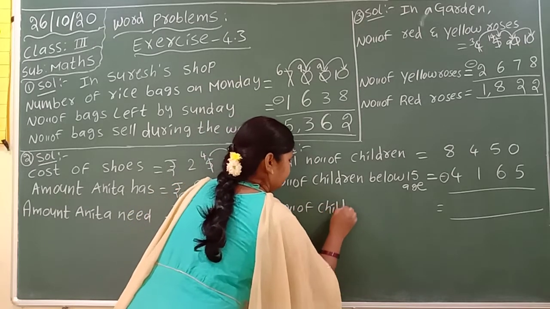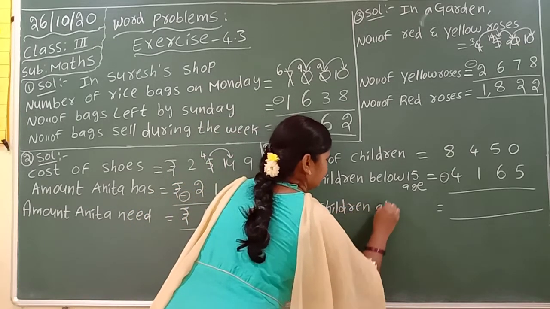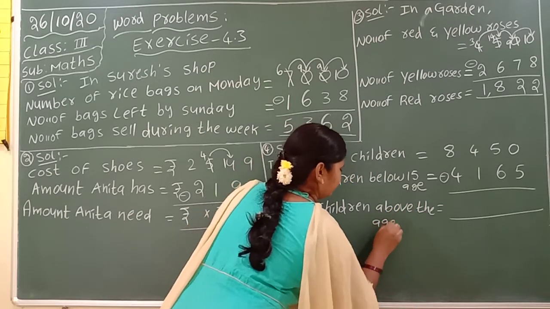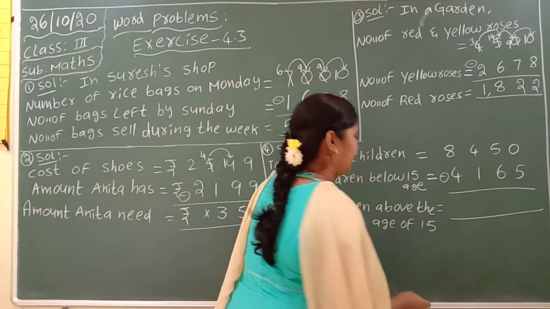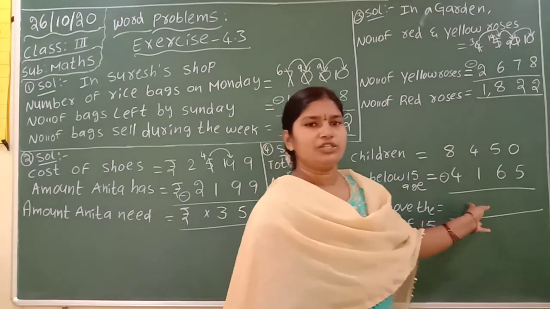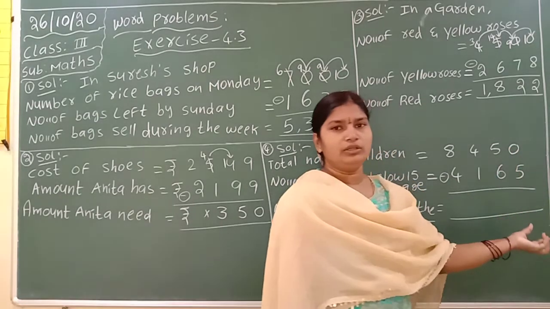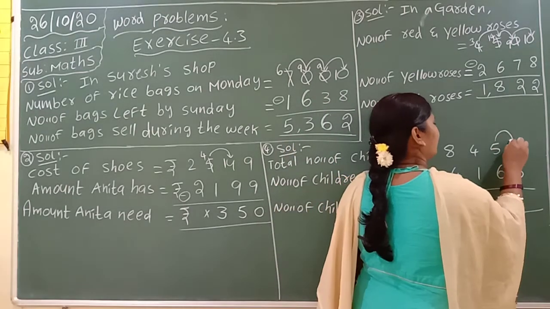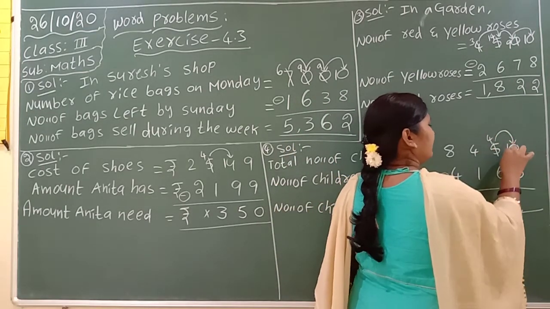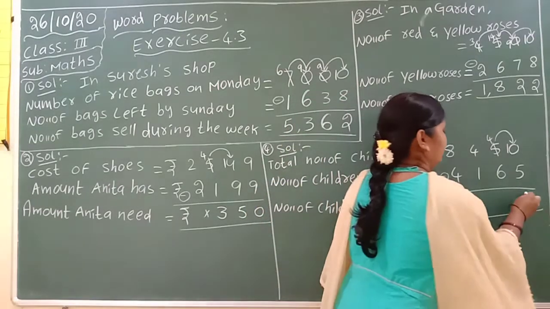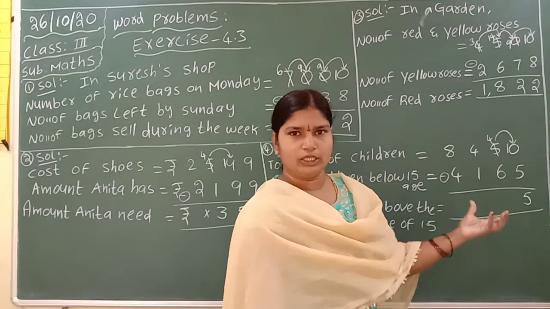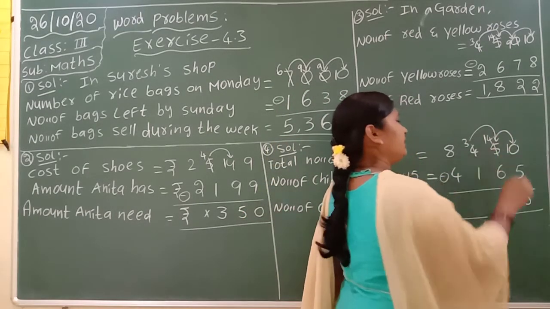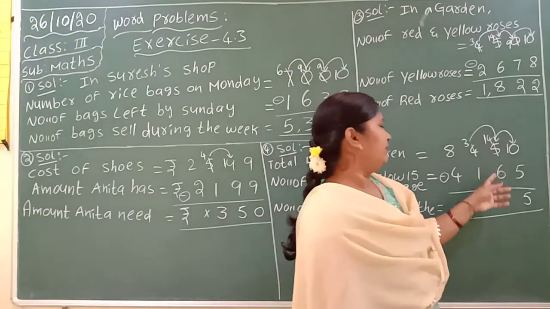Number of children above the age of 15 is equal to our answer. Here also you have to do the subtraction from the ones place to the next place. 0 minus 5 not possible. Take borrow. This becomes 4. This becomes 10. 10 minus 5, 5. 4 minus 6 not possible. Take regrouping, means borrow. This becomes 3. This becomes 14. 14 minus 6.